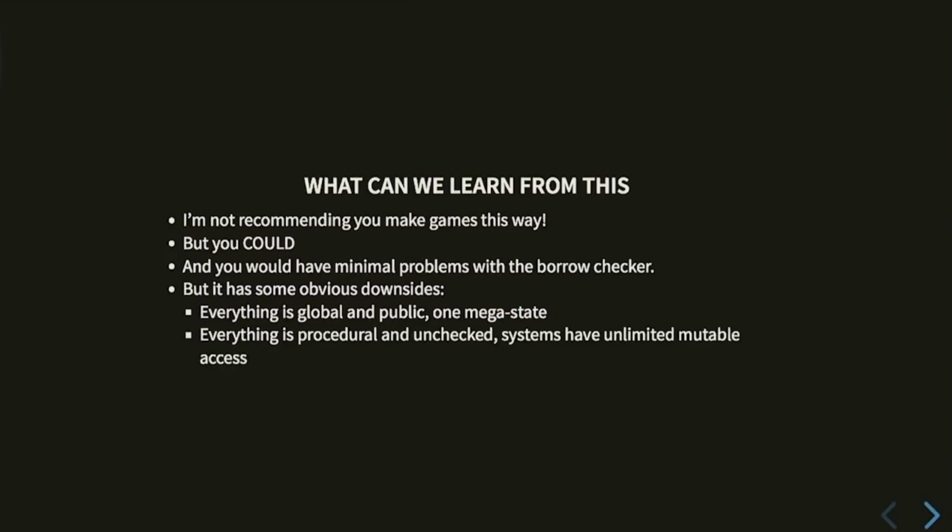Everything is procedural. You could very easily end up with a procedural ball of mud where you have your input system, and this is supposed to make the player jump, but I could just lean over here and mutate the physics state, because nothing is stopping you since you have everything borrowed at once. So there are some downsides. But it's important to keep this in mind, because we're going to try and improve this. But we know this could theoretically work, and we're going to improve on it.